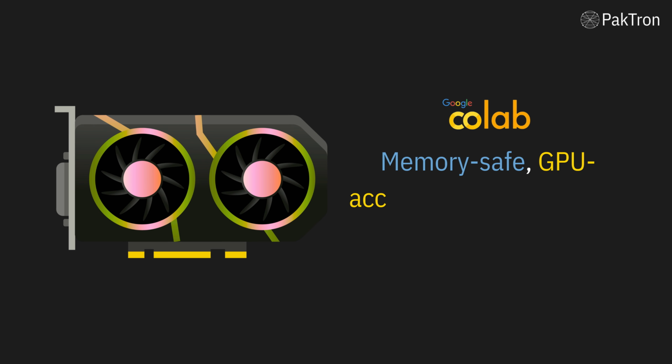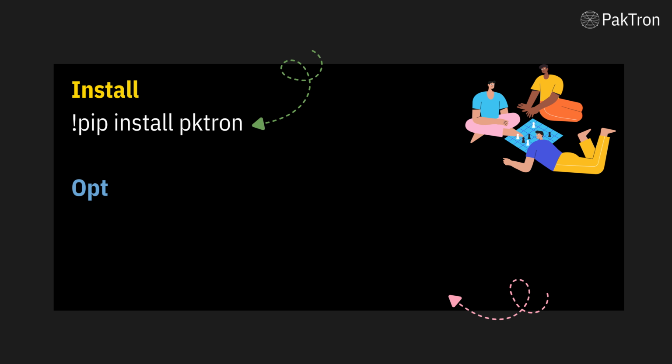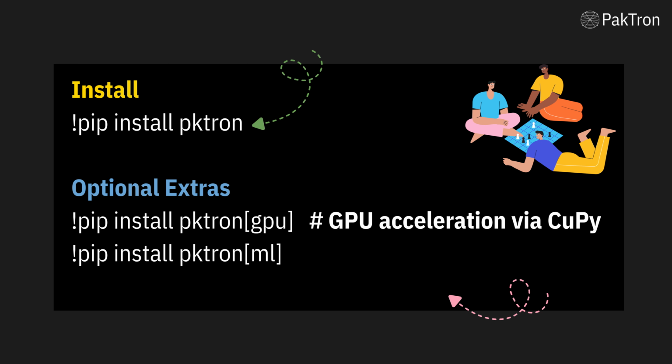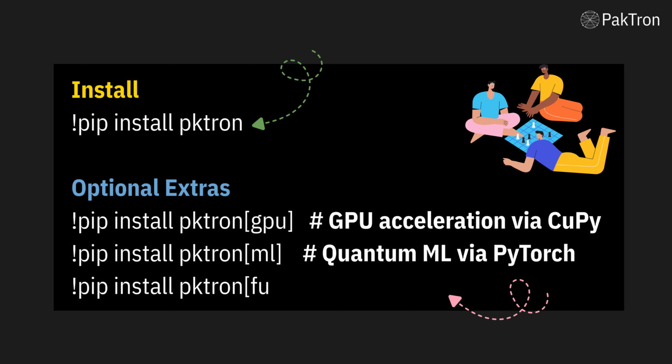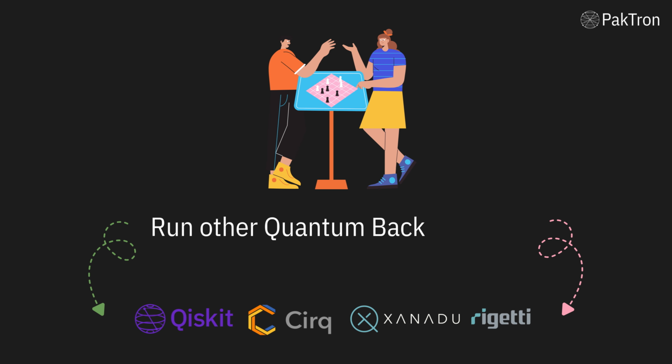Memory-safe, GPU-accelerated, and ready to run even on free Google Colab. Getting started is simple. pip install pktron, PakTron AI Quantum Lab. You can run other real quantum backends as well on PakTron, and even convert your circuits.